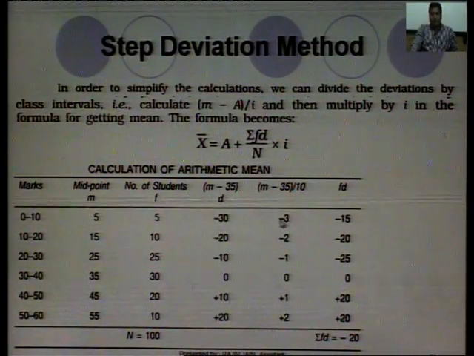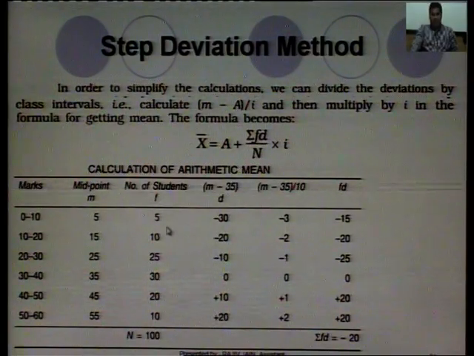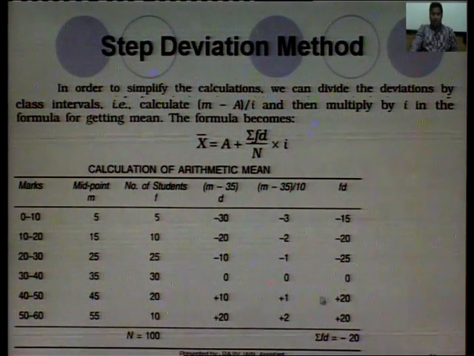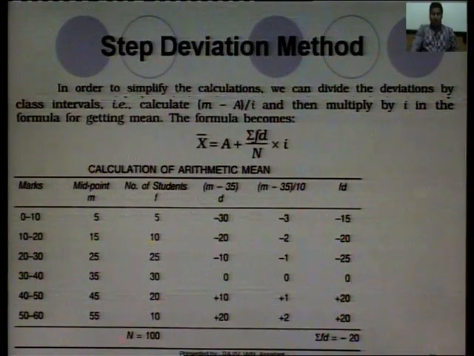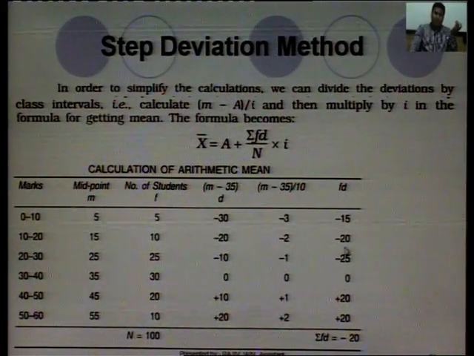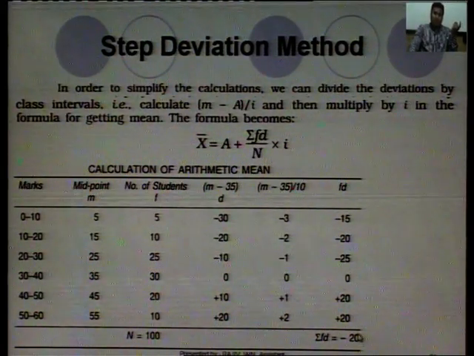Now, this d with the f, minus 3 with the 5, minus 15, minus 2 with the 10, minus 20, minus 1 with 25, 25, 0 with 30, 0, 1 with 20, 20, 2 with 10, 20. Now, we get the values, add them, 40, the sum here is 60, so we get minus 10.